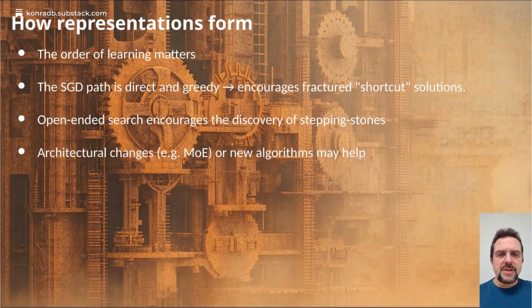So, why do these different representations form? The paper suggests the learning path is critical. The PicBreeder skull inherited its clean, symmetrical structure from an ancestor that had already discovered symmetry. In contrast, standard SGD training is a greedy, direct path to the objective, which favors messy shortcuts over foundational understanding. This is why open-ended search is so effective. It finds useful stepping stones that can be built upon later.